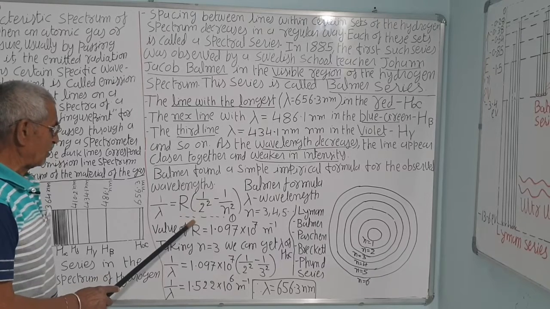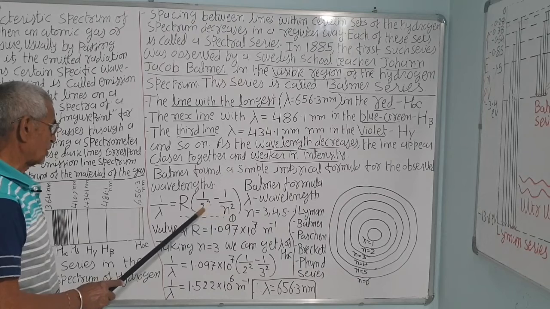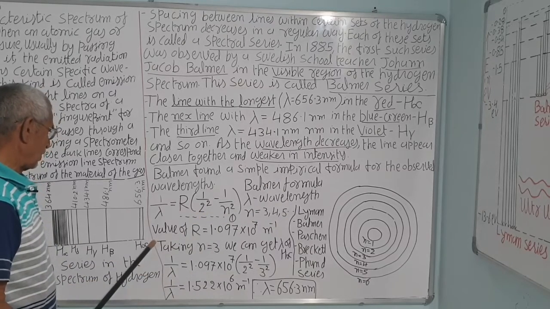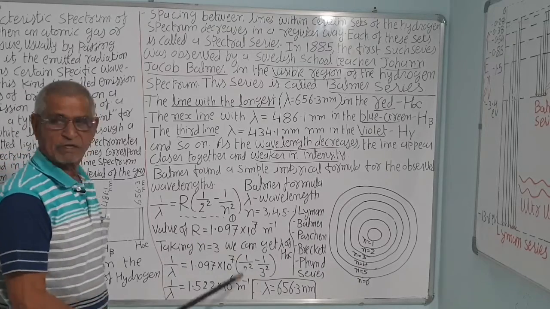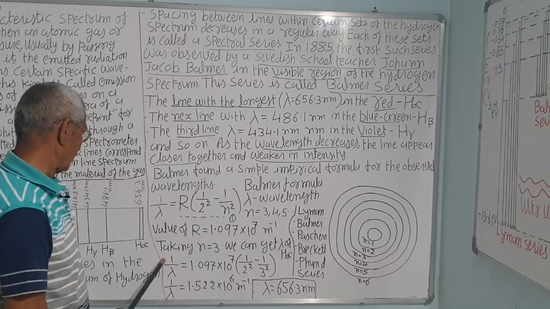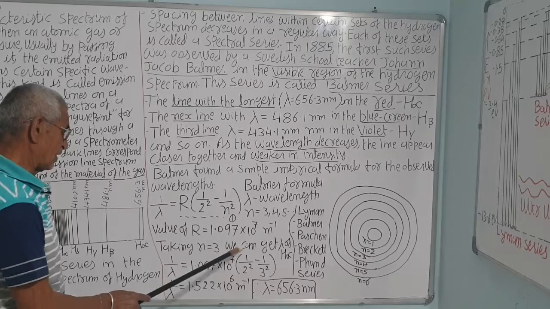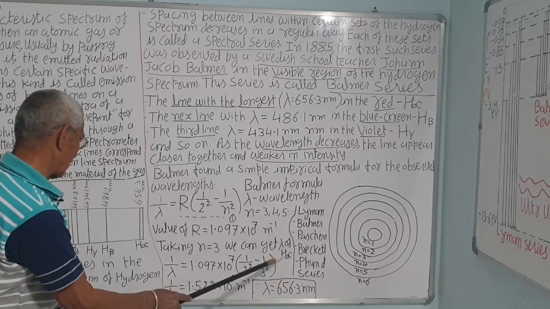Balmer found a simple empirical formula for the observed wavelength: 1 upon lambda is equal to R into (1 upon 2 squared minus 1 upon n squared), where n is more than 2, n equal to 3, 4, 5, and so on. The value of R is called the Rydberg constant, and its value is 1.097 into 10 raised to power 7 meter minus 1.